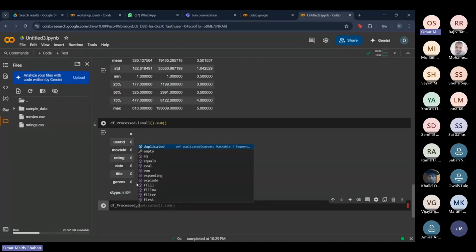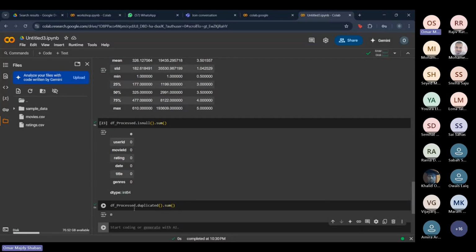So what we're going to do is use the duplicated method on this data set, and we're going to do the exact same thing. We're going to sum all the duplicated values, and see, it returns 0.